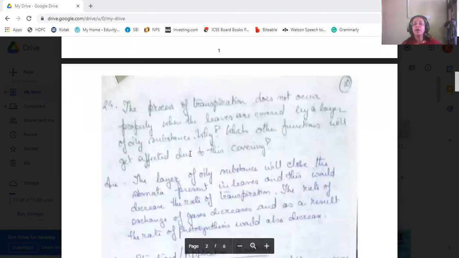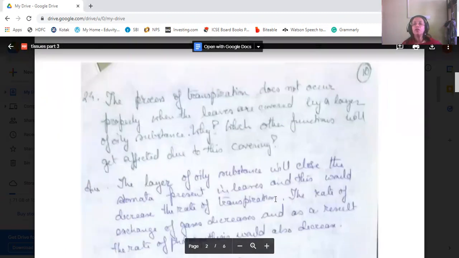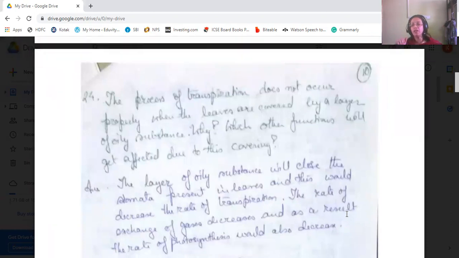Okay, the next question is: the process of transpiration does not occur properly when the leaves are covered by a layer of oily substance.